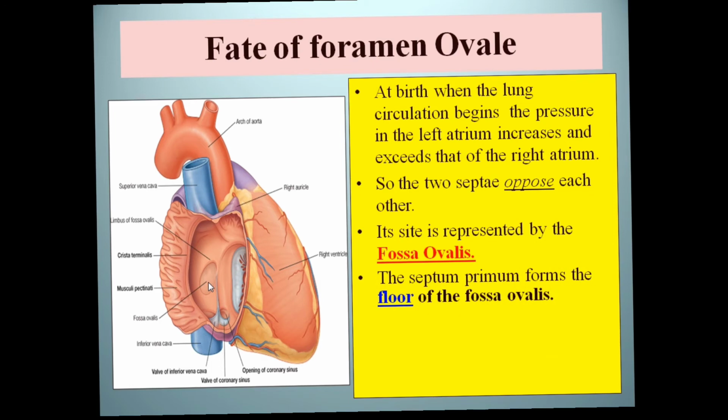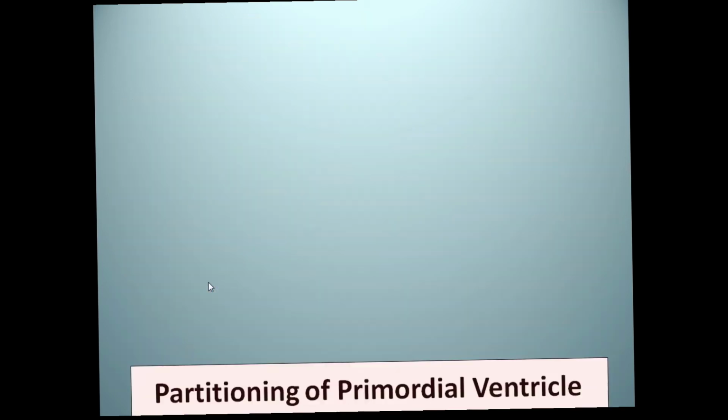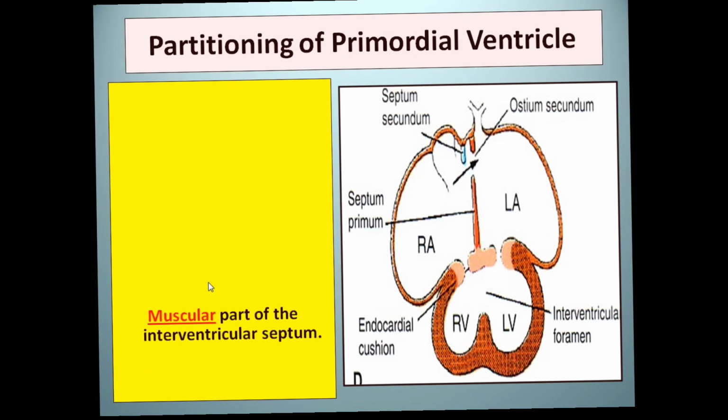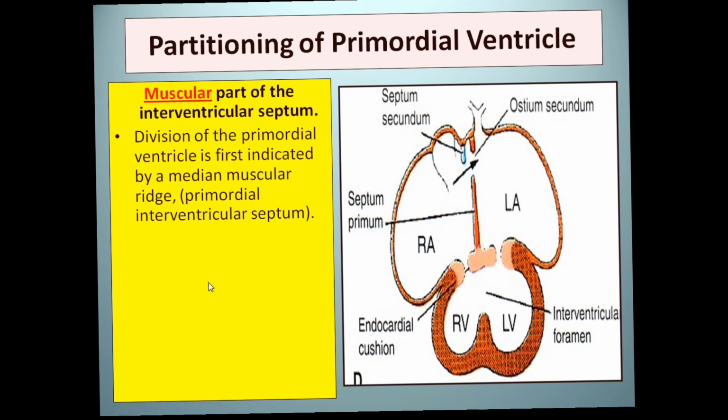Now the partitioning of the common ventricle. Simultaneously, when the atria are being partitioned, partitioning of the common ventricle also starts, with an intermuscular ridge projecting towards the endocardial cushion. The primordial division of the primordial ventricle is first indicated by the appearance of the midline muscular septum in the form of an interventricular ridge.